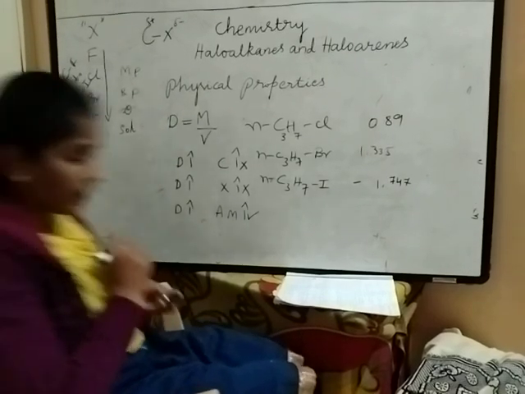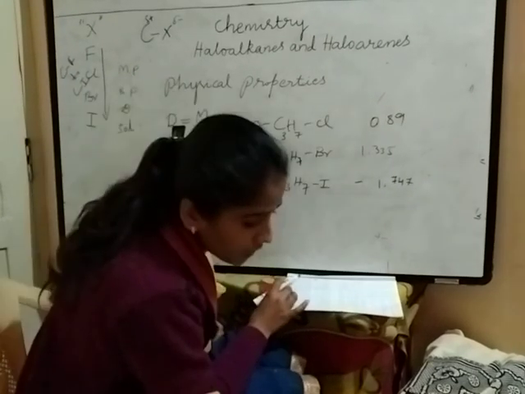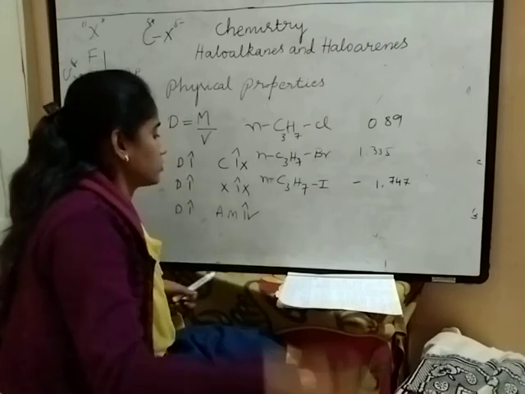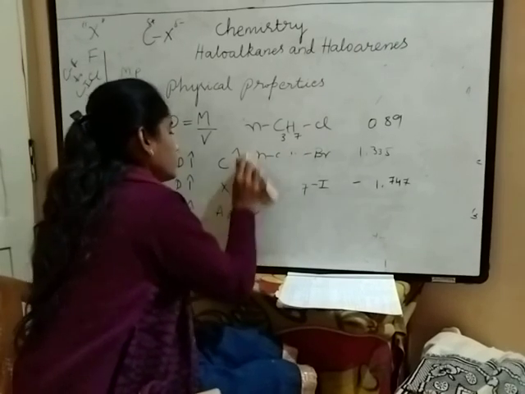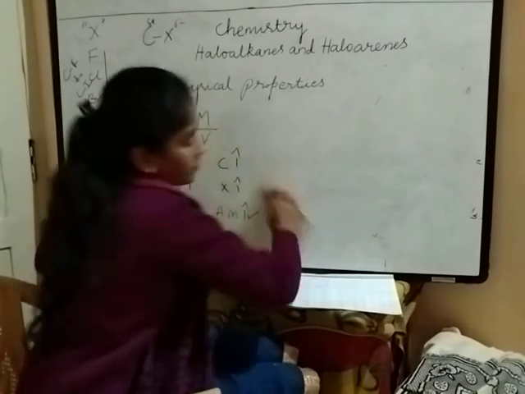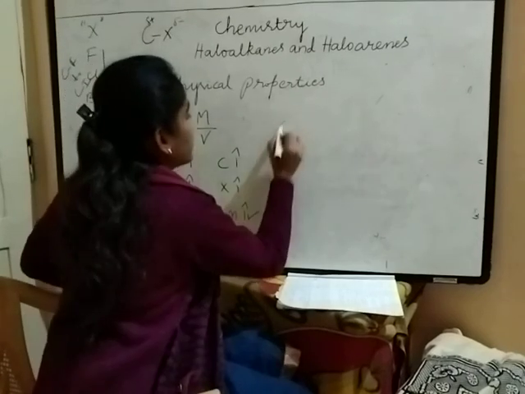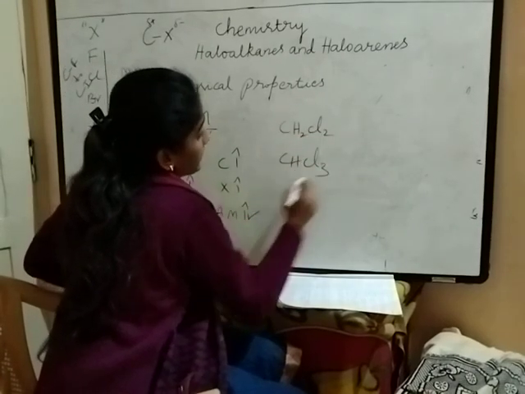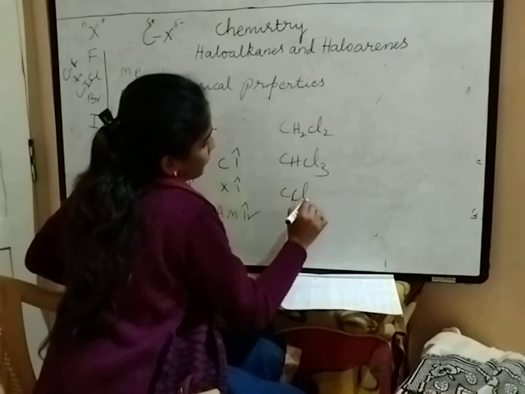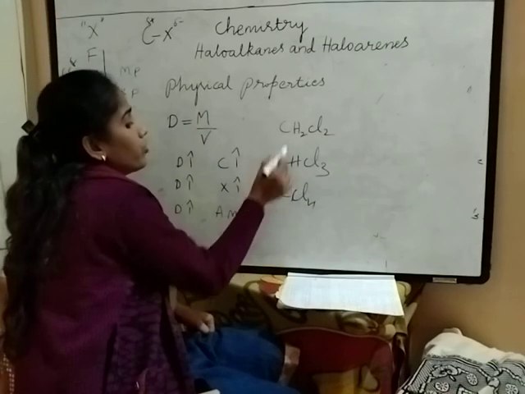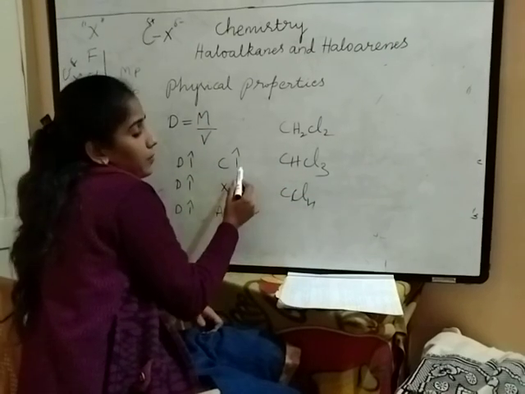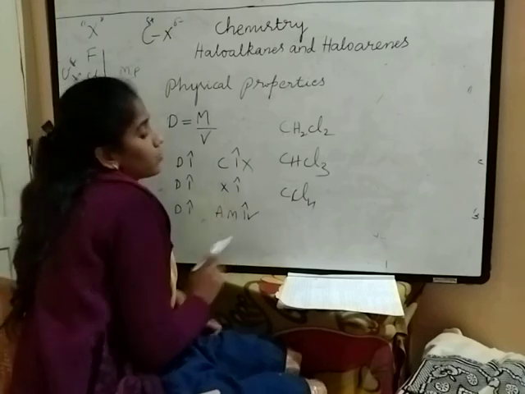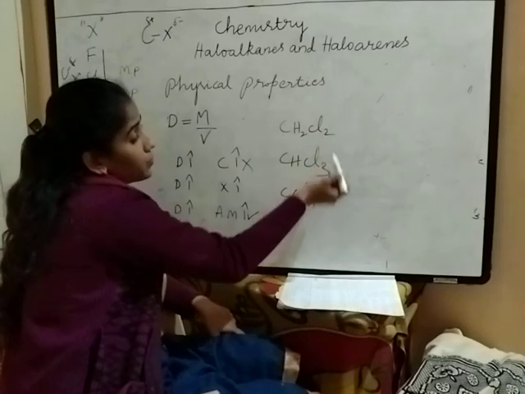Then I will take another example on the basis of the number of halogens: CH2Cl2, CHCl3, CCl4. See, all the compounds have the same number of carbon atoms. This is not with regard to carbon atoms. Halogens increase: 2, 3, 4.